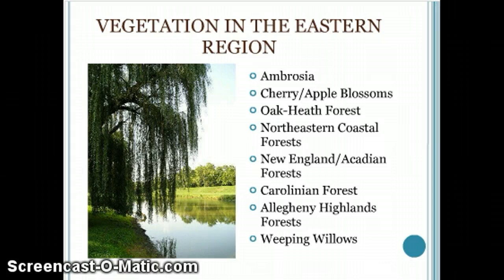Located in the east are the oak and heath tree forests, northeastern coastal forests, the New England and Acadian forests, the Allegheny Highland forests, and the Carolinian forests.